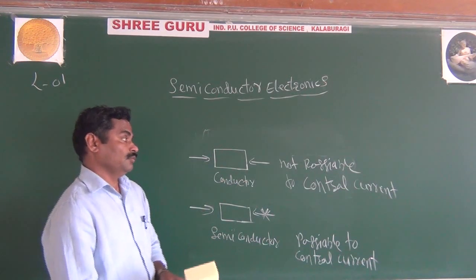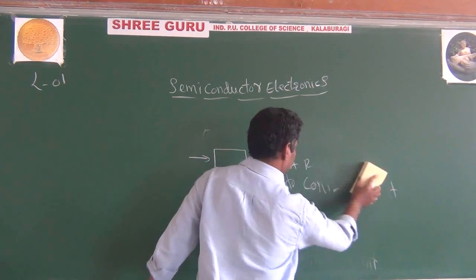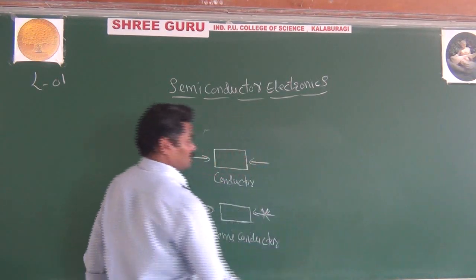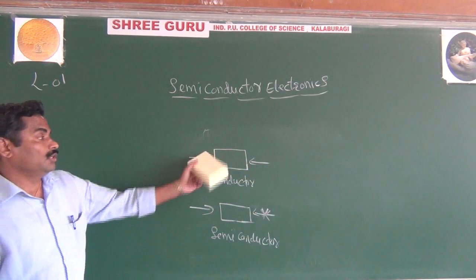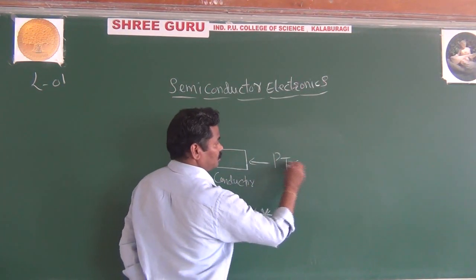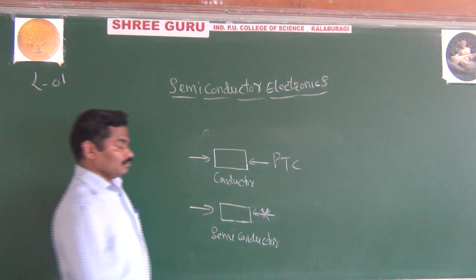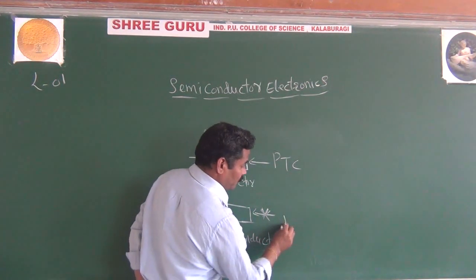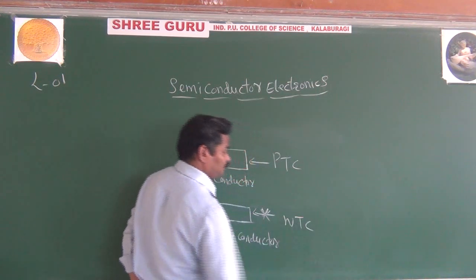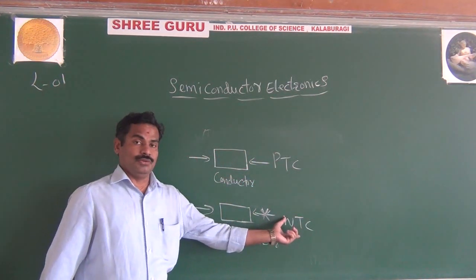Another important thing, in your conductors, this is your curve. The conductors are also called positive temperature coefficient, but the semiconductors are called negative temperature coefficient.